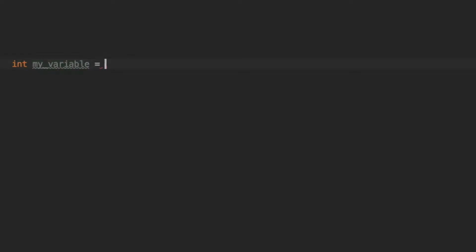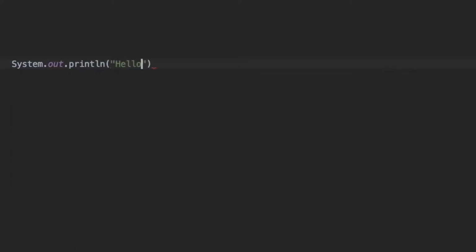Java, like many programming languages, is based on being a collection of statements. Each statement is an instruction to the computer. A statement will look like this, or simply this. A collection of statements that is surrounded by curly brackets is called a block, just like this.